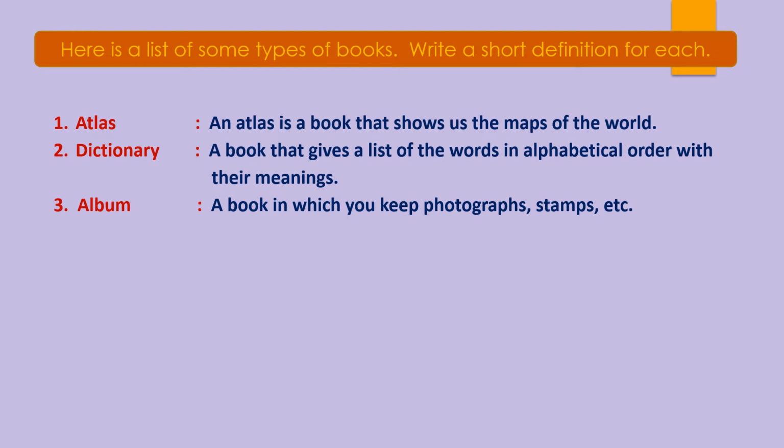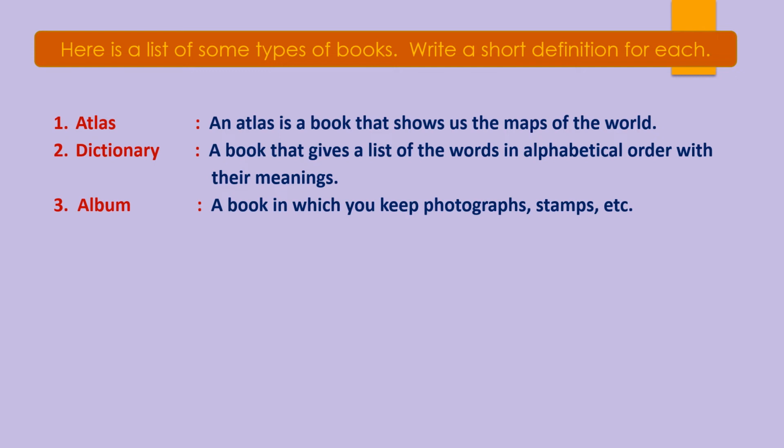Okay. Now the next is diary. So children, what is a diary? See, it's also a type of book, no? Yes, where you can write your private thoughts, your personal thoughts, your experiences. You would have heard that some people used to write diaries.